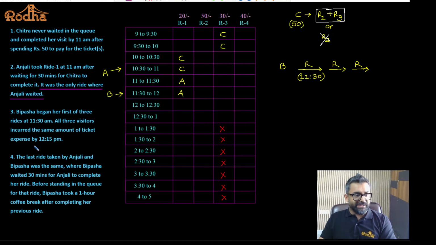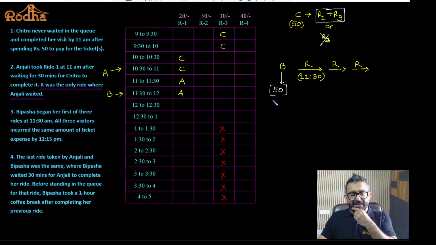All the 3 visitors incurred the same amount of ticket expense by 12:15. Again, a very important piece of information. That means by this particular time, everybody spent the same amount. We already know Chitra has spent what amount? 50. So Bipasha should also spend 50 rupees by 12:15. Yes or no? Am I right? Do you guys agree with this?